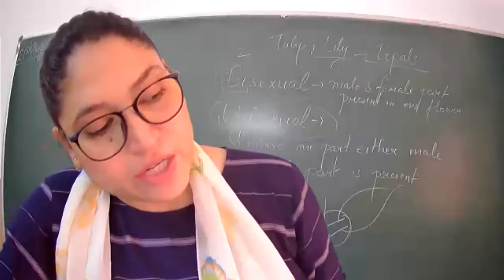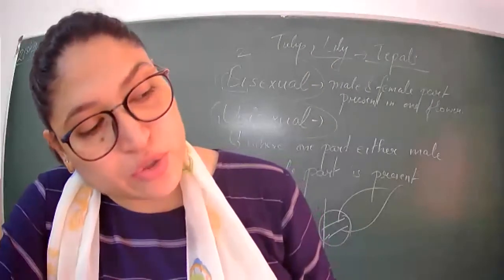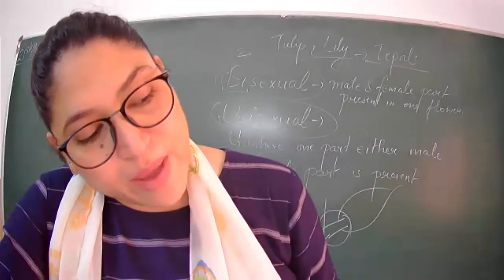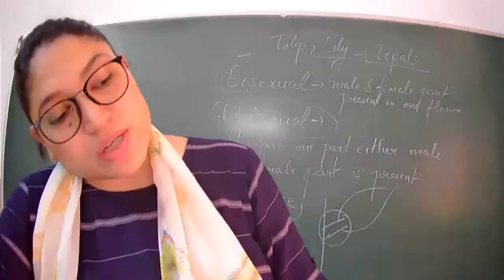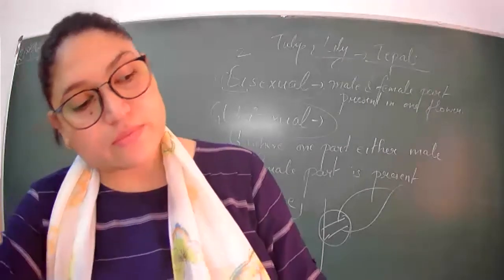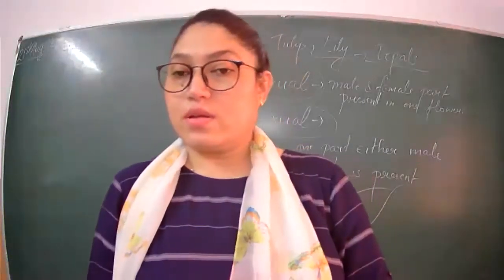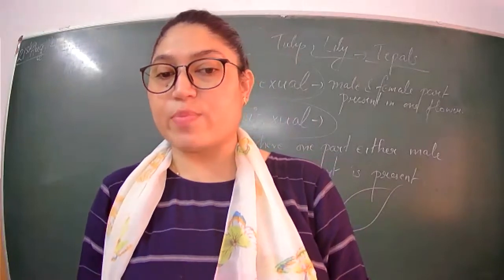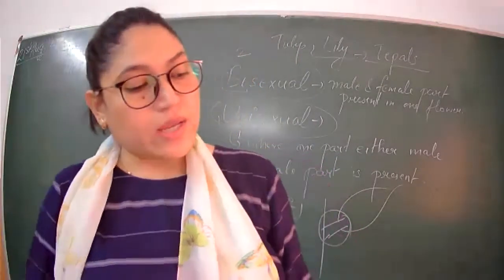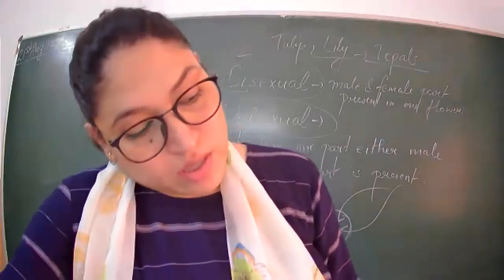Yes, parallel venation. Very good. So if the plant has fibrous roots, the leaves will have parallel venation. And if the plant has reticulate venation, what kind of roots? Tap roots. Yes, if you are writing in the chat box also, very good. All of you know it. Tap roots. Very good.